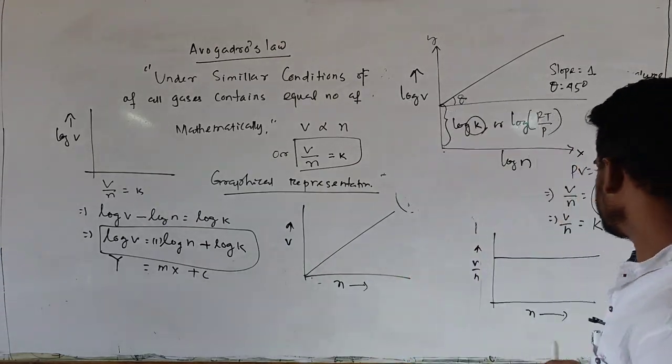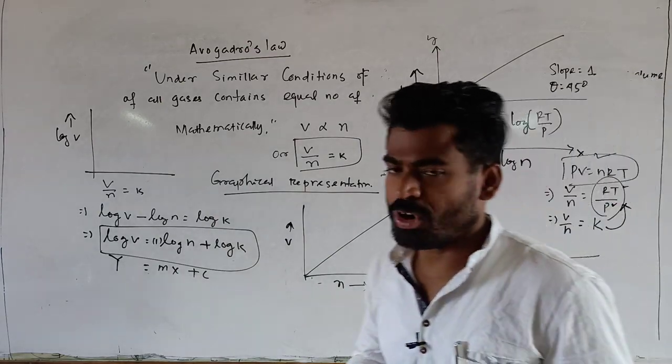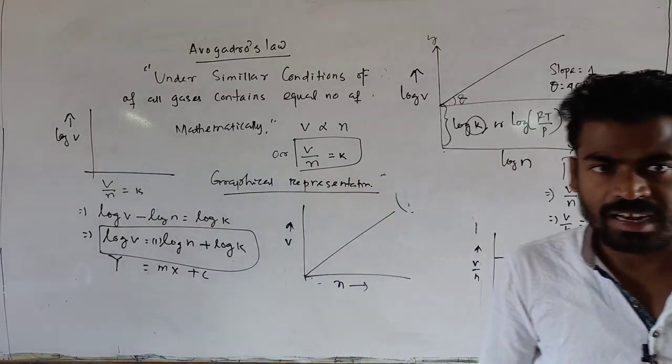So the ideal gas equation PV = nRT can be derived by combining Charles' law, Boyle's law, and also Avogadro's law, which I discussed in my last class.